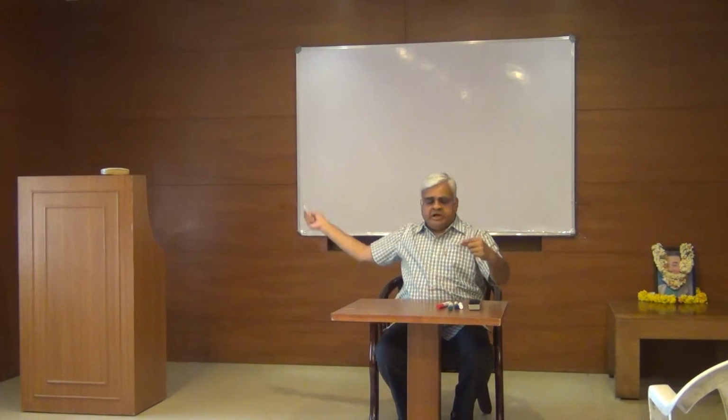Each season, how many months do we have? 2 months. Like spring, February, March. And then 2 months, 2 months, 2 months. And finally winter is December, January. So the first month is controlled by AHA energy. The second month is controlled by the other energy. So by this classification also you can make a better analysis of the condition. So this is called seasonal diagnosis.